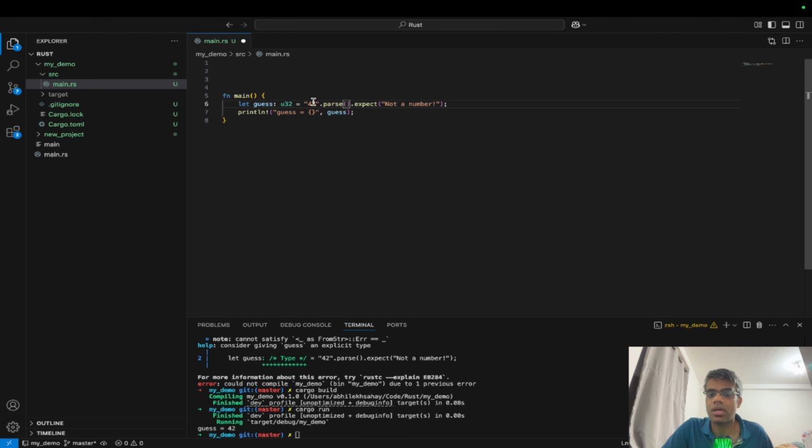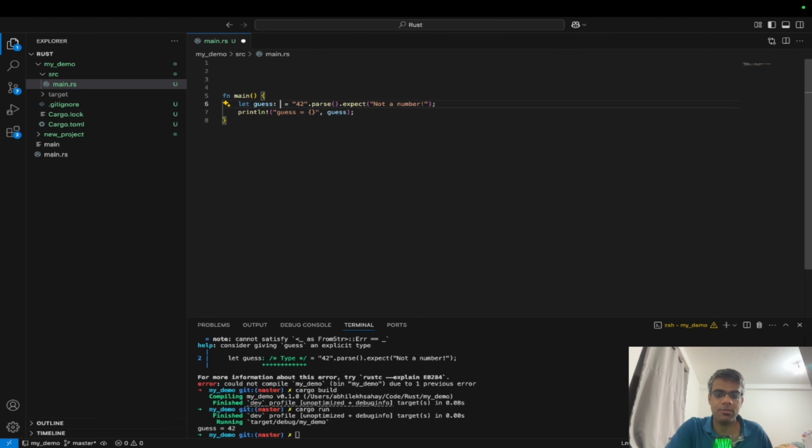So what do we do then? We define that specific data type in which we want to convert it. If we do not do so, Rust will get confused and it will panic. Rust needs to understand what kind of data type conversions are happening if you're doing it explicitly. That's when Rust gets confused. So if you don't mention that specific data type when you're converting, Rust will get confused, it will panic and it will not compile.